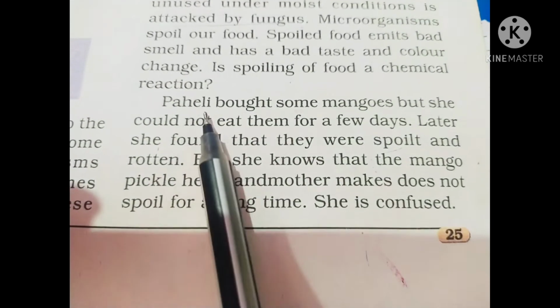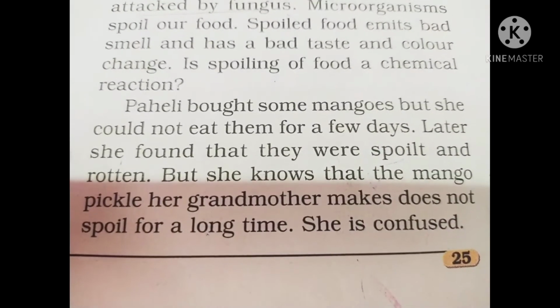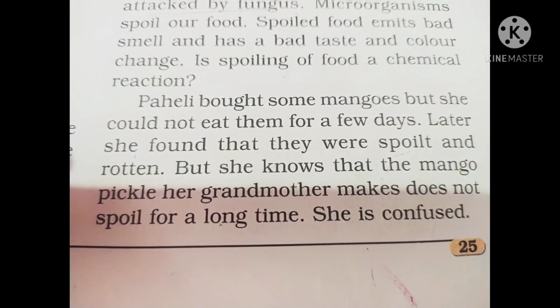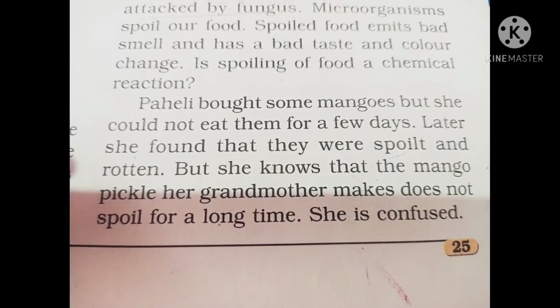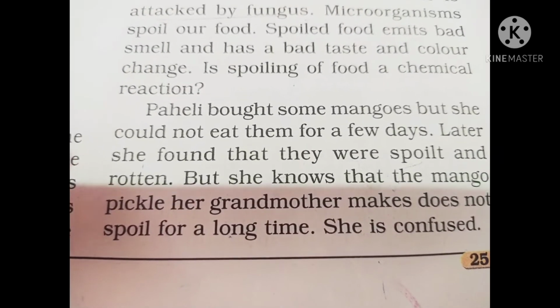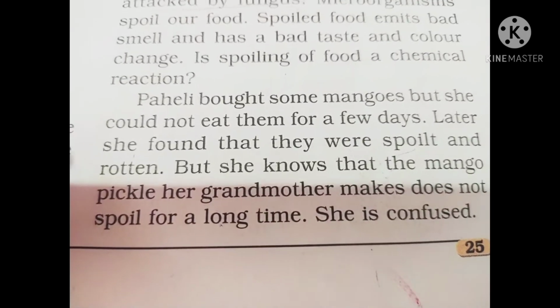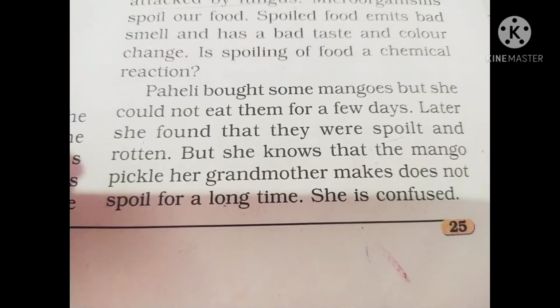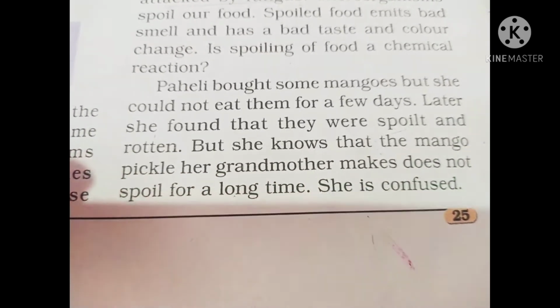Now, Paheli bought some mangoes, but she could not eat them for a few days. Later she found that they were spoiled and rotten. But she knows that mango pickle, which is made from raw mango and which her grandmother also prepared, does not spoil for a long time.